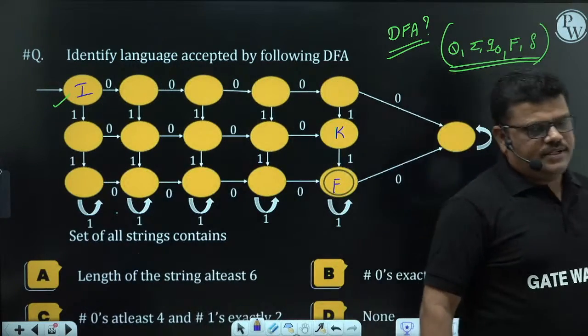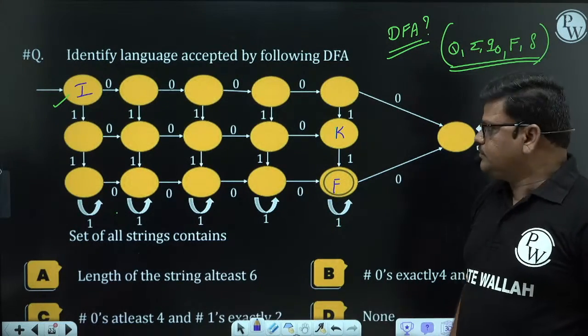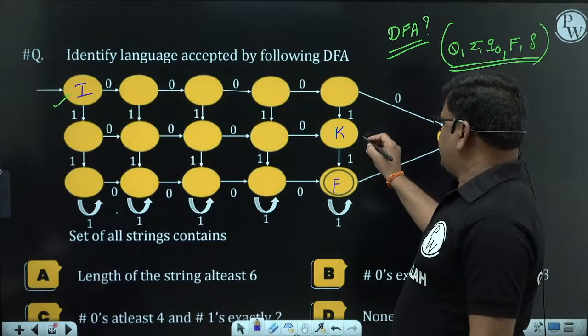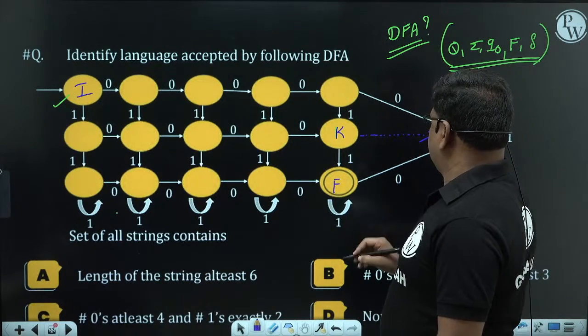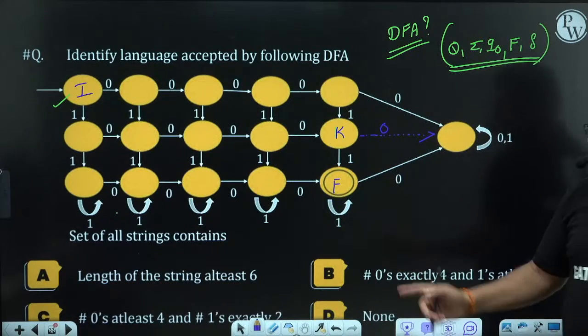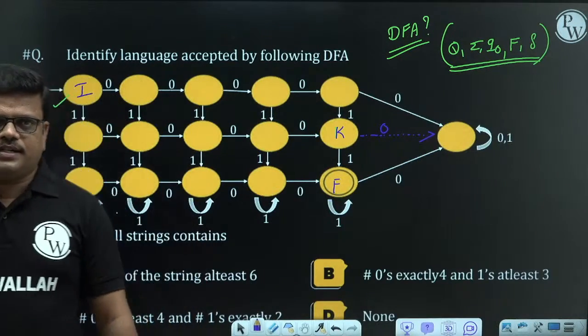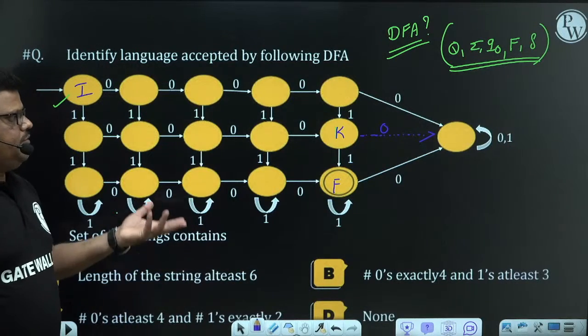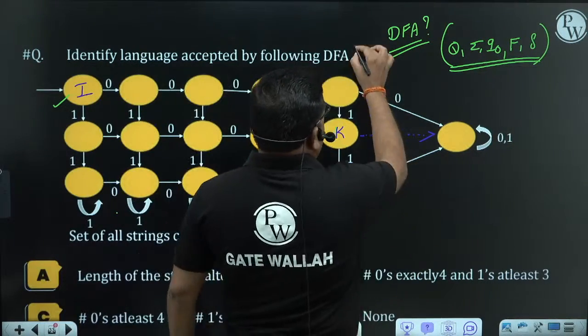That means every state, every symbol, transition exists or not. On this state, the transition on 0 is missing, on 1 it is there. If all states have all transitions, then we can call it a DFA. If you don't have them, it is not a DFA. So this is not a DFA.